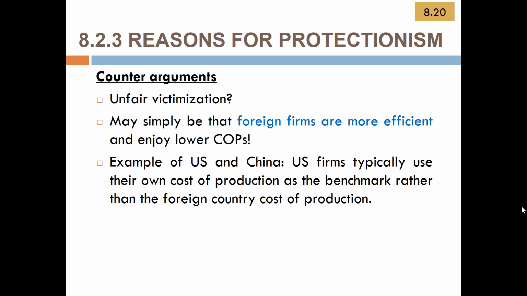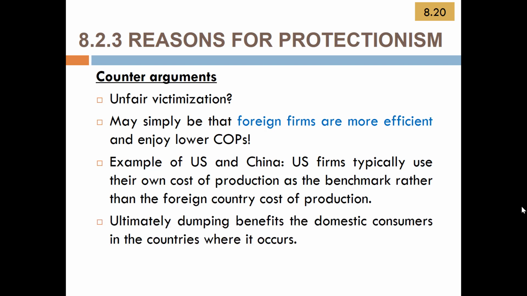The foreign firms may come from a country with a relative factor endowment that is more suitable for certain goods. So you cannot just use your own cost as a benchmark for the foreign firm's cost. And we must understand, like I said, dumping always benefits the domestic consumers in the country where it occurs because the domestic consumers can buy the good at a lower price. So this is the first counter argument.